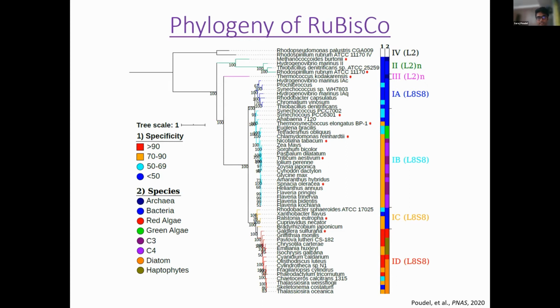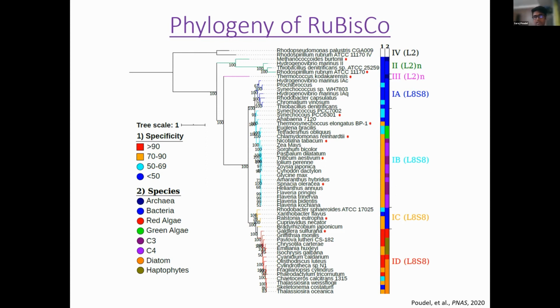Again, as you go from the root to the tip, you're moving along time. The first divergence from the ancestor is group 2, which means group 2 is much closer to the ancestral Rubisco. Group 3 emerges, and then group 1, with 2 being the most ancestral and 1D being the most modern.